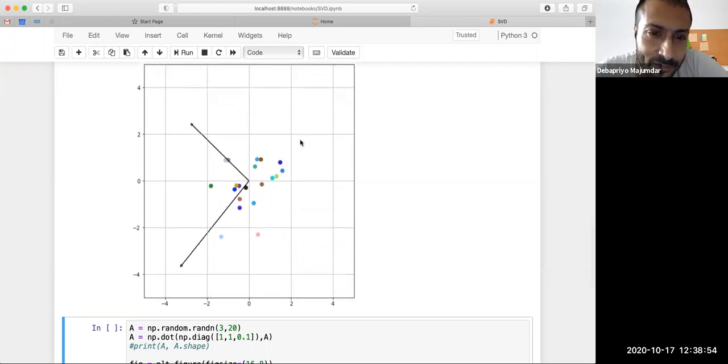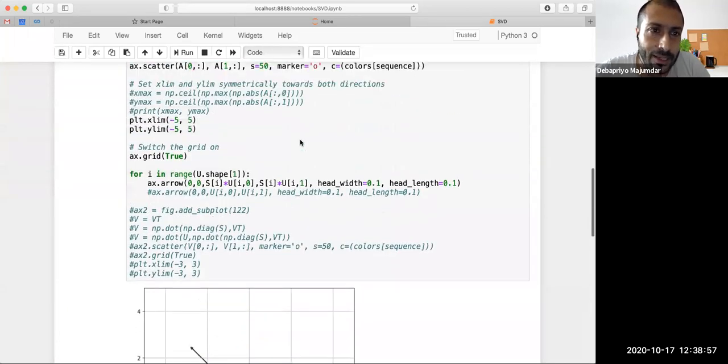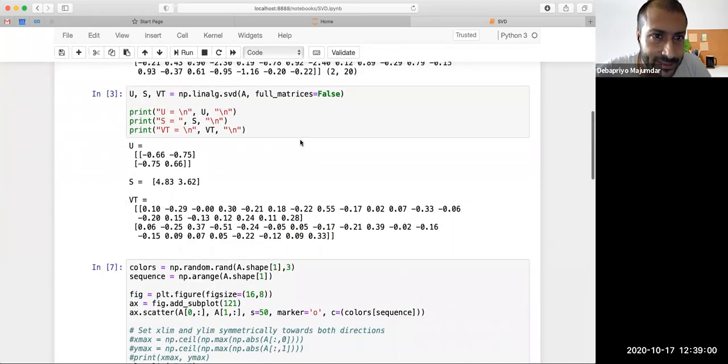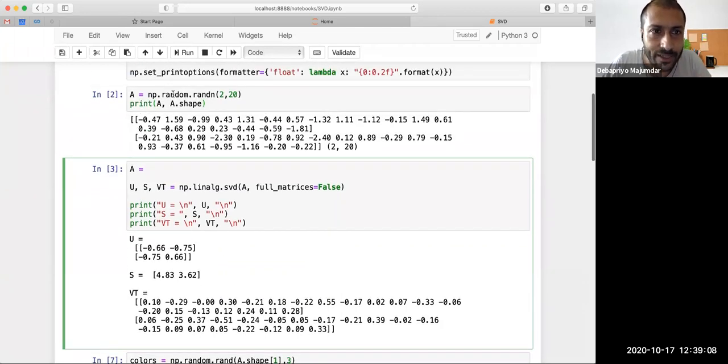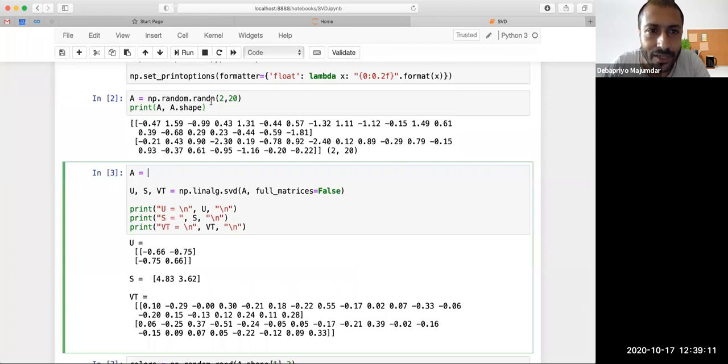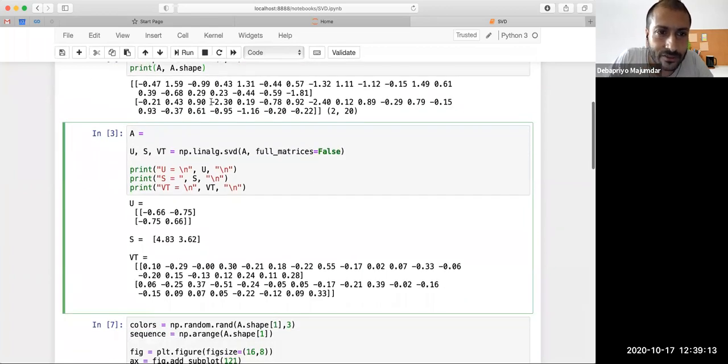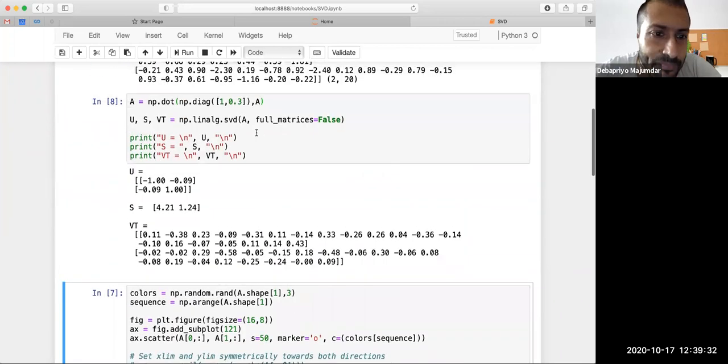Now let's experiment a bit more. Instead of A as it is, I'm not changing my original A, which is random, but let's scale the data points of A by the following factors. Then let's compute our singular values.